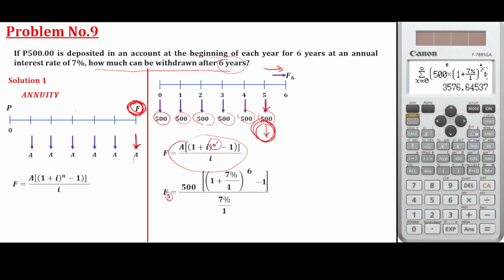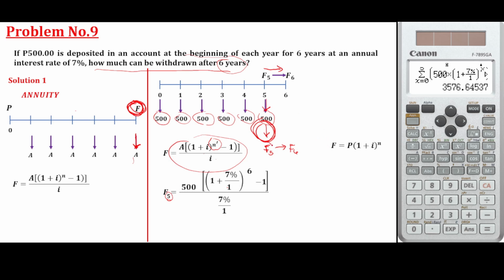However, you're going to move this future amount at 5 years to the future amount at 6 years. So how are we going to do that? We're just going to use the compound interest.